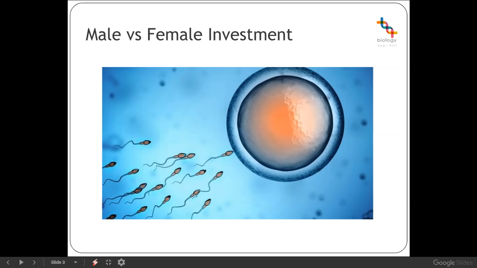However, in comparison to the egg, the investment levels in a sperm have really been tailored to produce the greatest number possible, and with the ability to reach the egg. Once the sperm has reached the egg or hasn't reached the egg, its job is finished, so they require less of an energy store. They require a small amount of energy just to reach the egg, and therefore we're able to produce more sperm as a species than eggs, usually because sperm require far less energy to be produced.